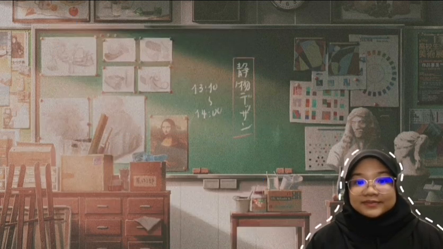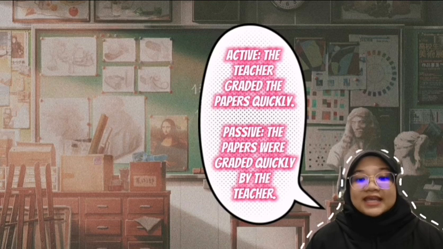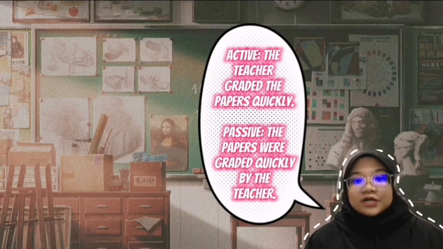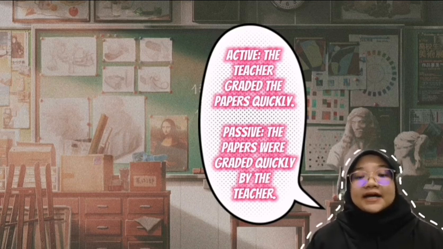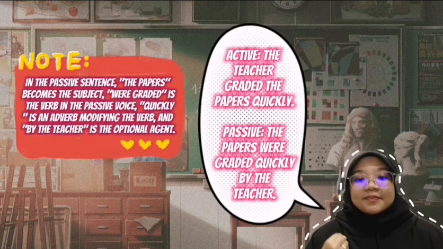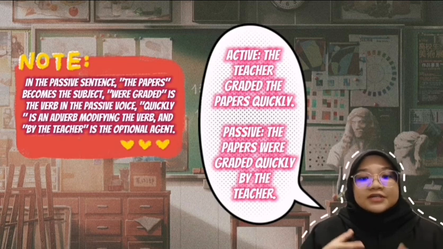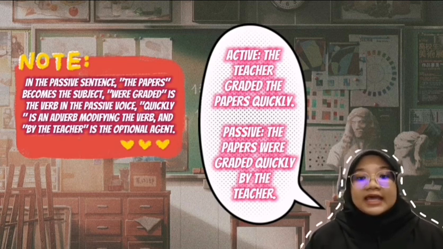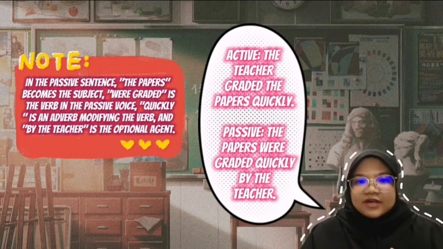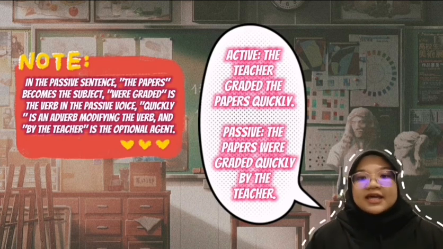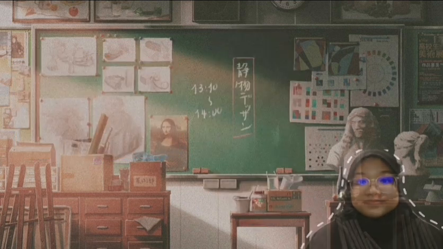Here's the example. For the active, the teacher graded the papers quickly, and the passive, the papers were graded quickly by the teacher. In the passive sentence, the papers become the subject. Were graded is the verb in the passive voice. Quickly is an adverb modifying the verb, and by the teacher is the optional agent.